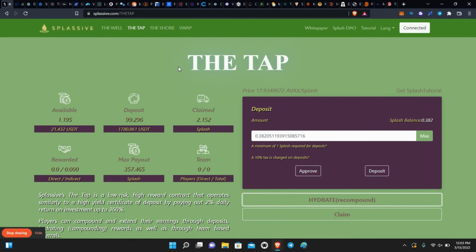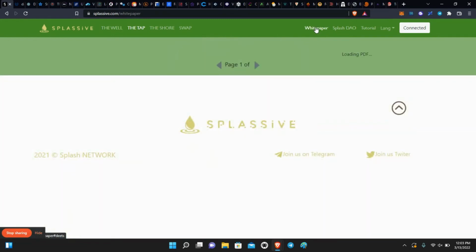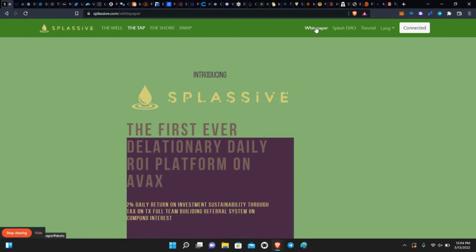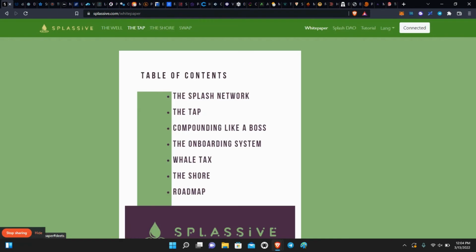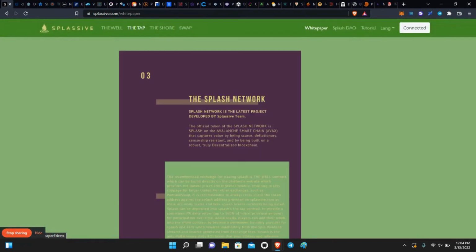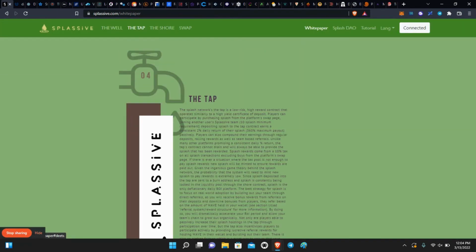Read the white paper. Oh, one other note here. In the white paper, just like in Drip, we have the Drip token. In Splash, it's called the Splash token. Then we have the BREP token, which are the tokens you're going to need if you're going to create your own team. And in Splash, it's called the Wave token. Let me go to that page here. So definitely read the white paper should you choose to invest.